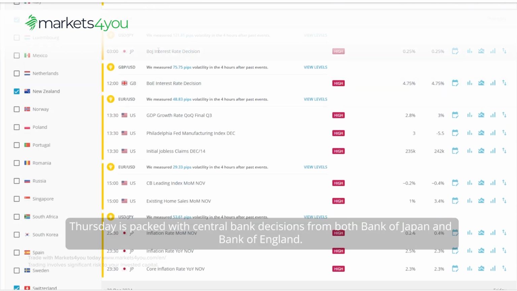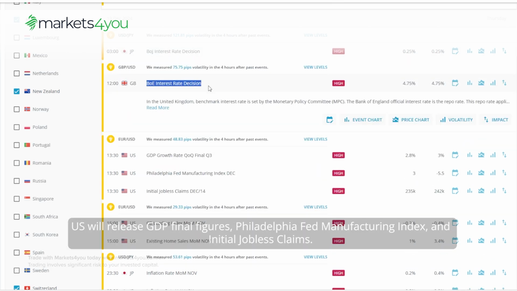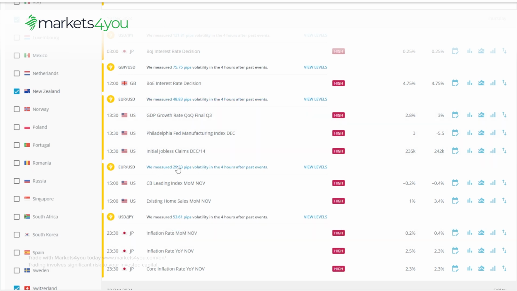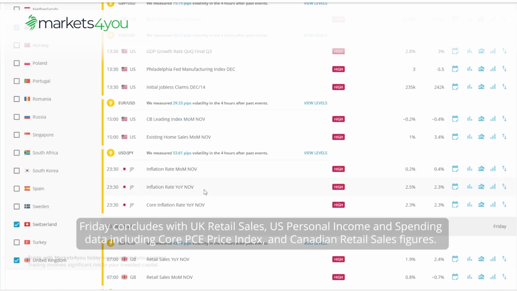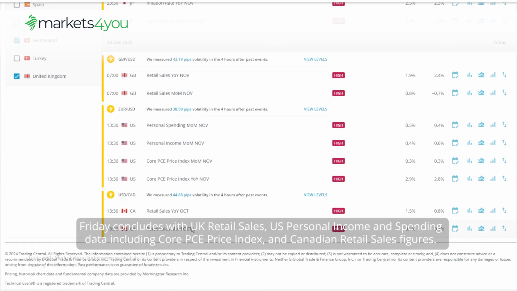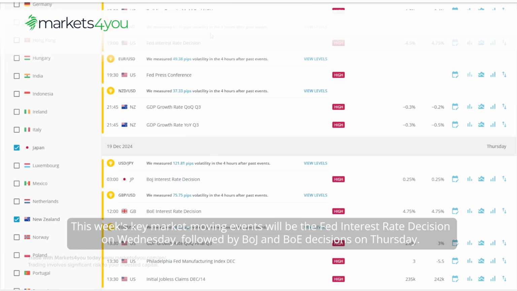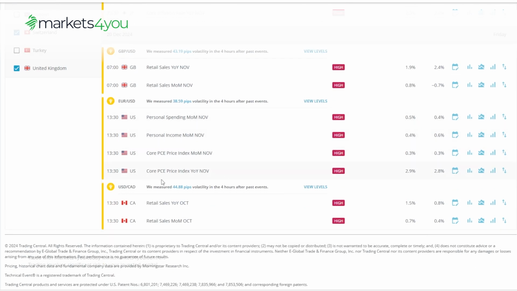Thursday is packed with central bank decisions from both Bank of Japan and Bank of England. US will release GDP final figures, Philadelphia Fed Manufacturing Index, and initial jobless claims. Japanese inflation data will end the day. Friday concludes with UK retail sales, US personal income and spending data including Core PCE price index, and Canadian retail sales figures. This week's key market-moving events will be the Fed interest rate decision on Wednesday, followed by BOJ and BOE decisions on Thursday. Core PCE data on Friday will also be crucial for market direction.